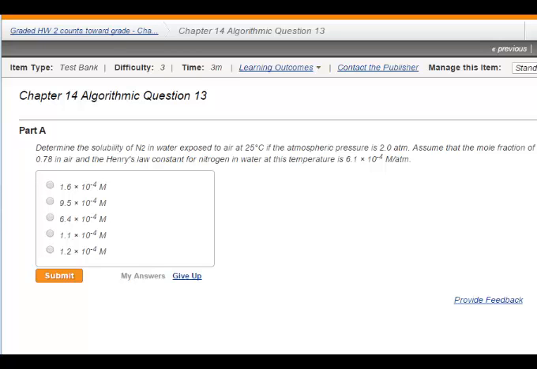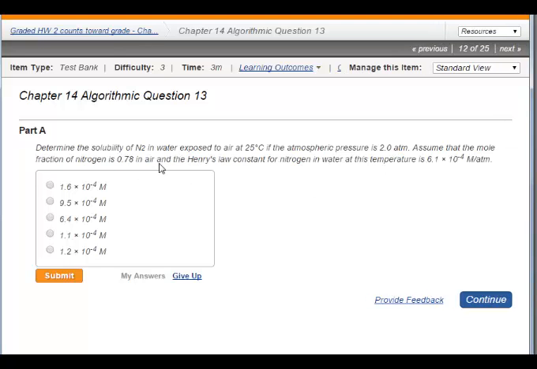So here we are into chapter 14 now. So back to pretty straightforward calculations. So let me pull that in. Determine the solubility of N2 in water exposed to air if the atmospheric pressure is 2 atmospheres. Assume that the mole fraction of nitrogen is 78% or 0.78 in air, and the Henry's law constant for nitrogen in water is 6.1 times 10 to the minus 4th molar.